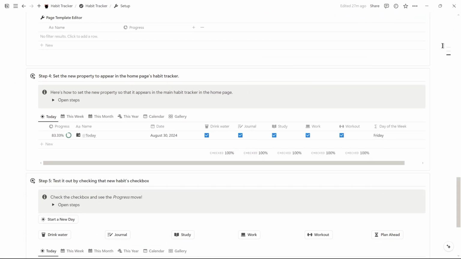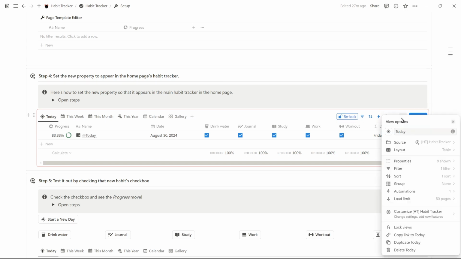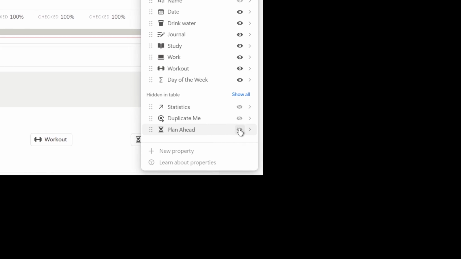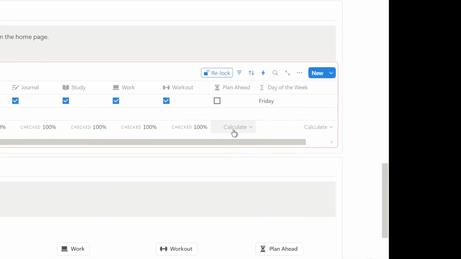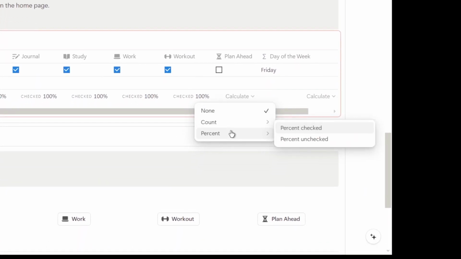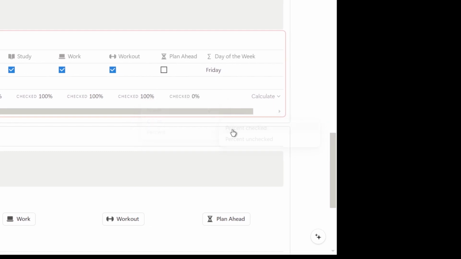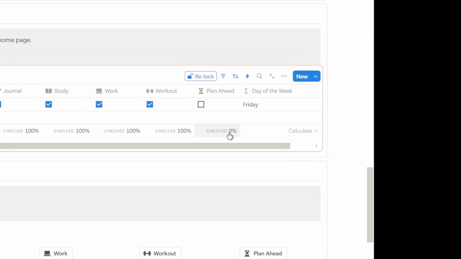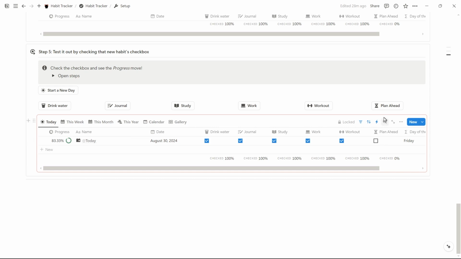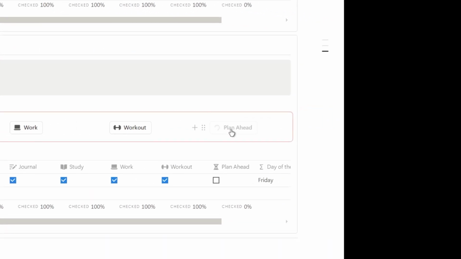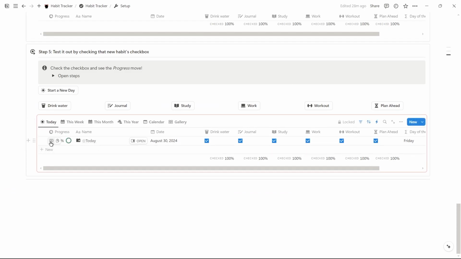Step 4, we make the new property appear in the homepage habit tracker. We unhide it in the properties list so that it appears in the view and resize it accordingly. Then we set up the Calculate. Press Calculate, Percent, and choose Percent Checked. This will give us the percent of entries with a habit marked as checked. We do this for all of the views. Step 5, we test it out. As you can see in our current day, when we press the button, the habit gets marked as done and the progress bar gets filled.